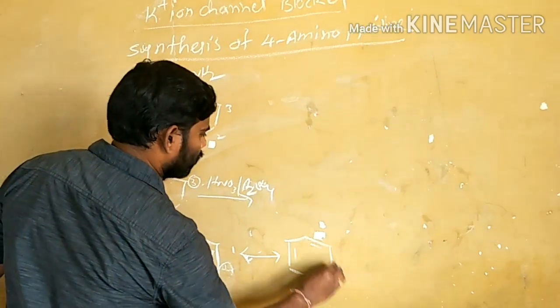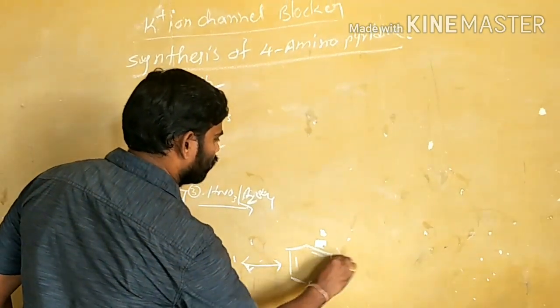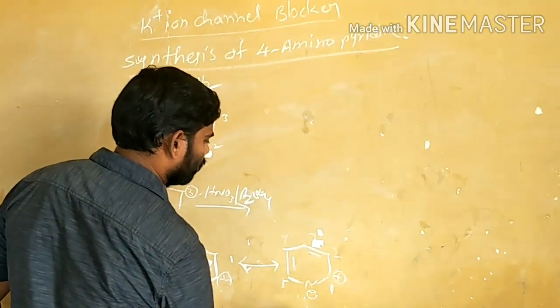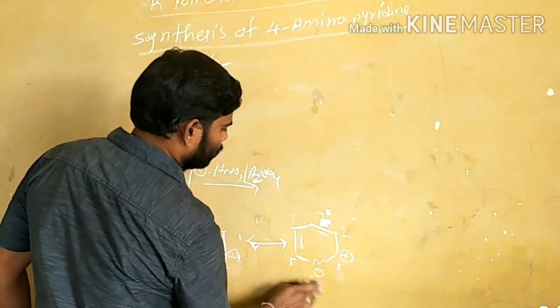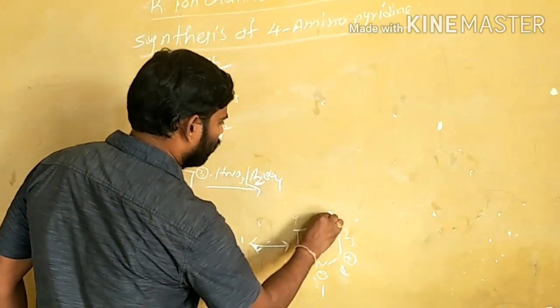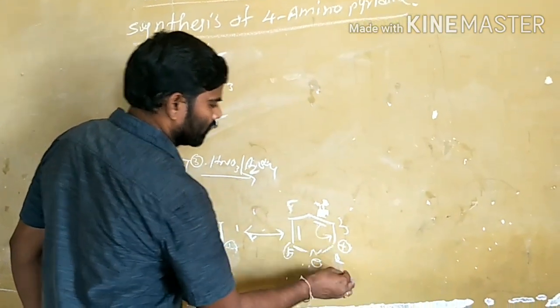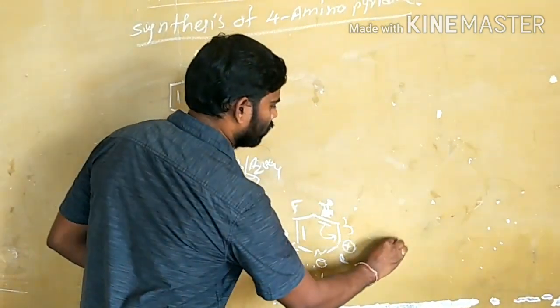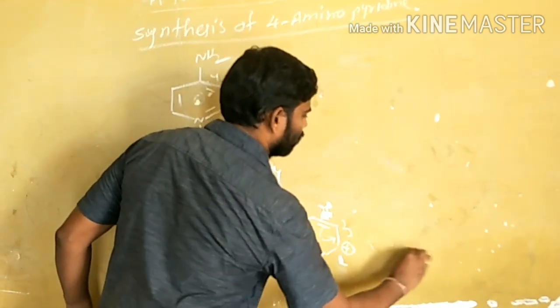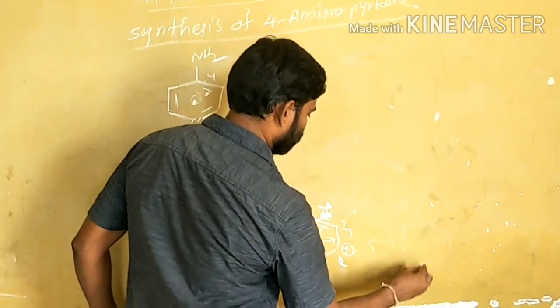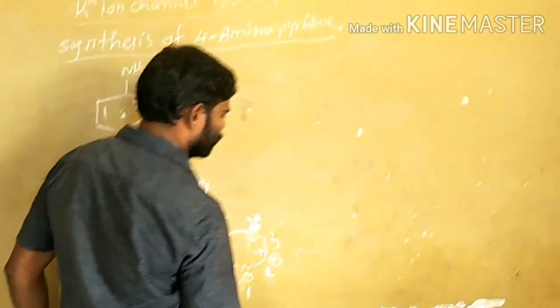This is the first position, 2, 3, 4, 5, 6. And here the second resonance form will have the positive charge.